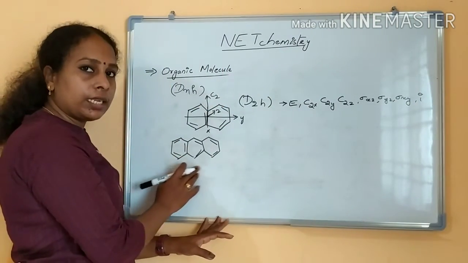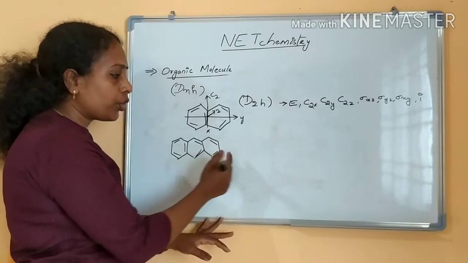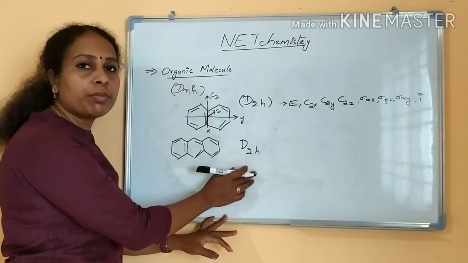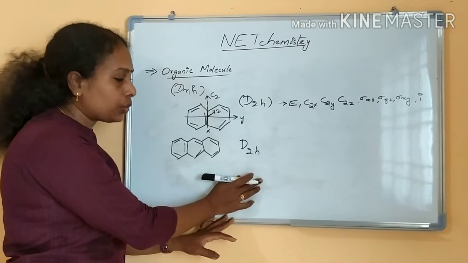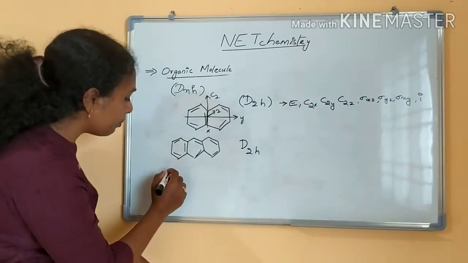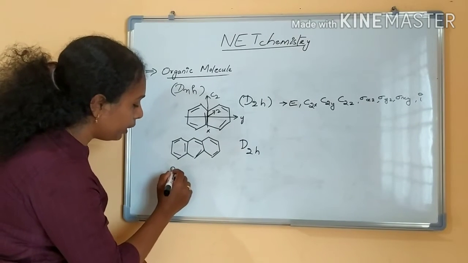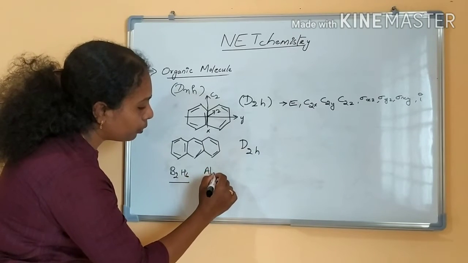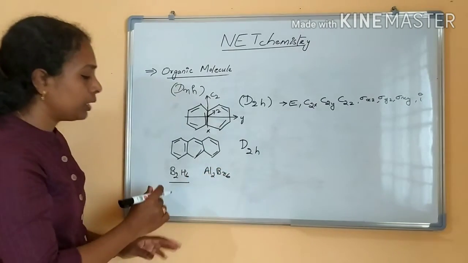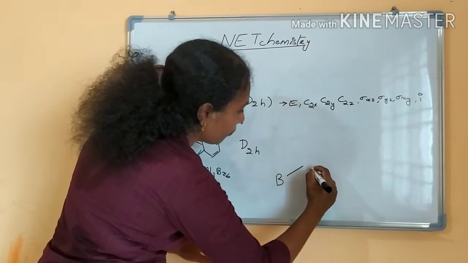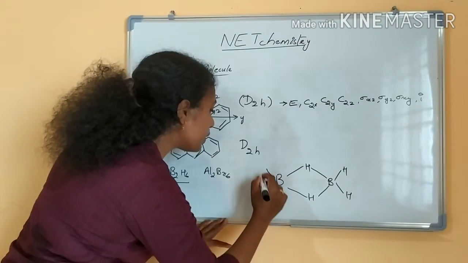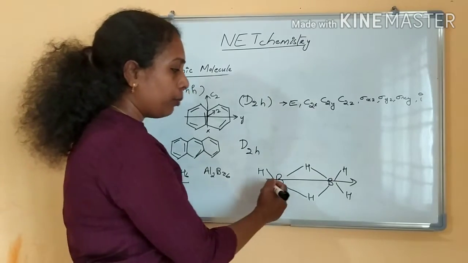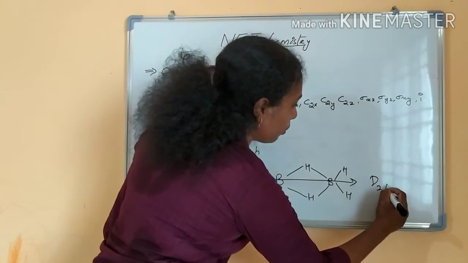Naphthalene, anthracene, and however many rings if you are extending also, you will be getting the point group D2H. All these molecules belong to the point group D2H. Next I am saying diborane, B2H6, or else Al2. The structure of diborane will be like this. The diborane molecule also belongs to the point group D2H.